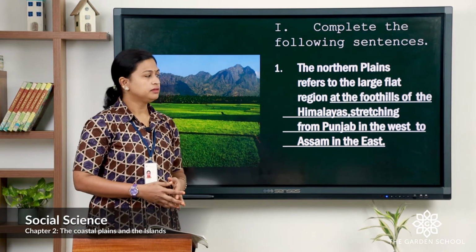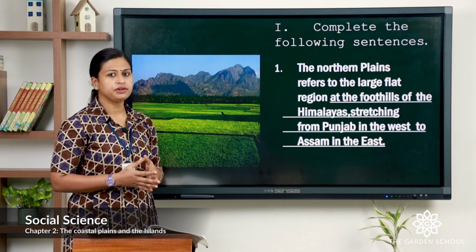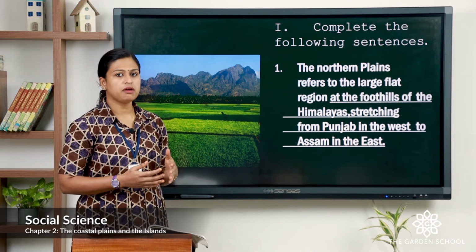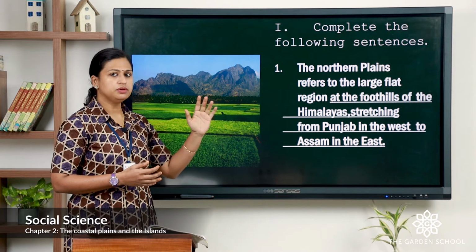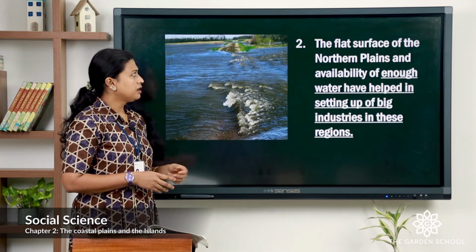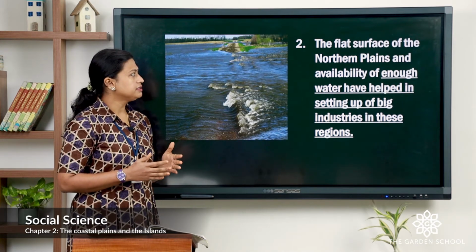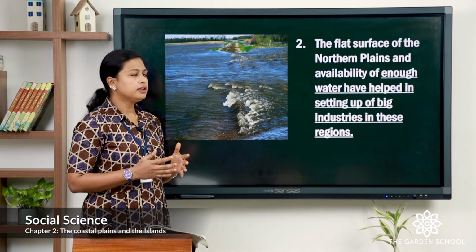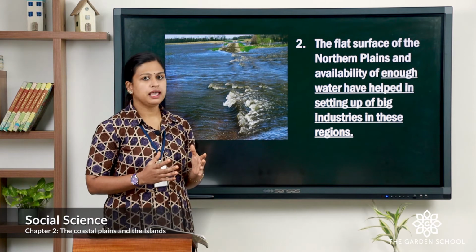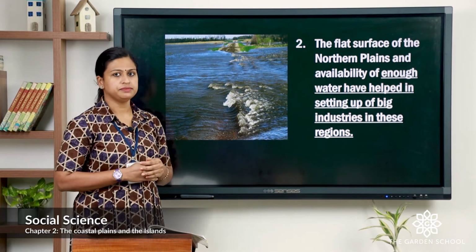The first one, the northern plains refer to the large flat region at the foothills of Himalayas stretching from Punjab in the west to Assam in the east. Second, the flat surface of the northern plains and availability of enough water have helped in setting up of big industries in these regions.